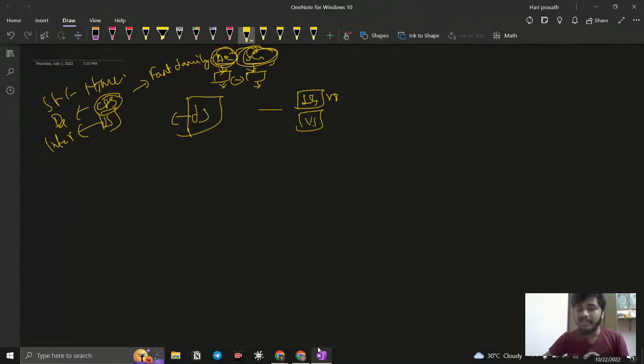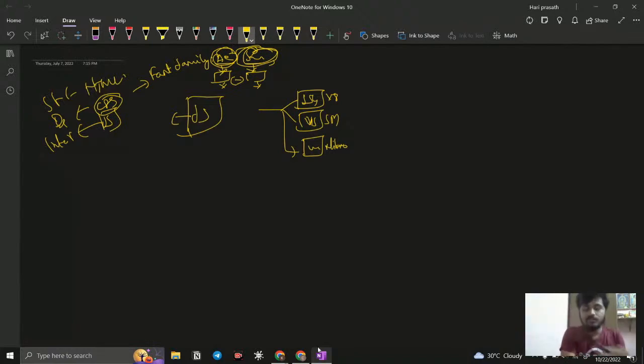For Firefox we have a separate engine called SpiderMonkey, and for Safari we have a separate engine called Nitro. Just think about it. I'm giving a file to you and I'm giving the same file to three others. Even though I give the same file, all three make some slight difference, right?